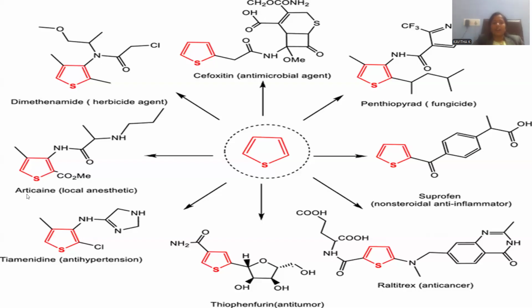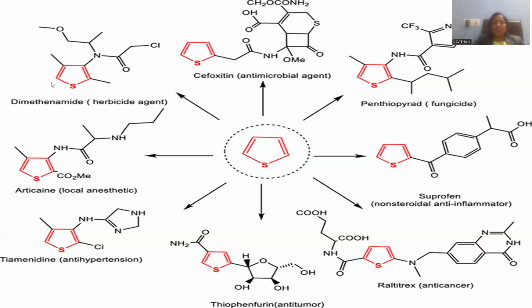Articaine works on the nervous system, used to calm down its activity, so that without showing any pain, it induces numbness in the person by blocking the nervous system action, right? So that is the local anesthetic agent. Let me go with another, the last one.